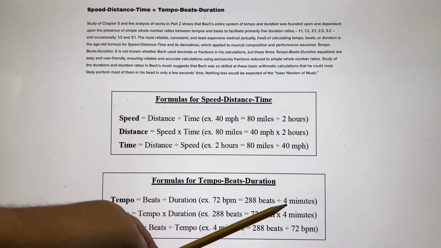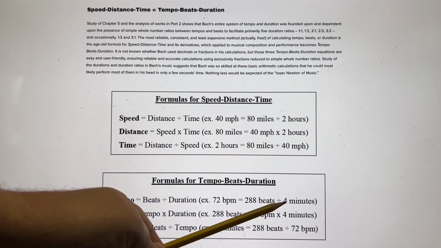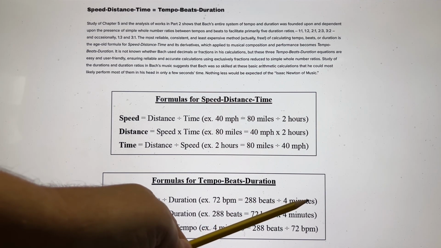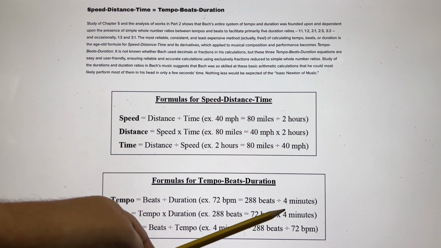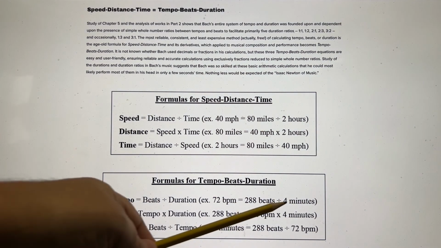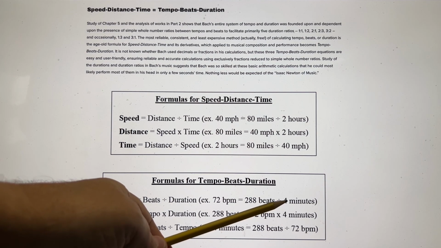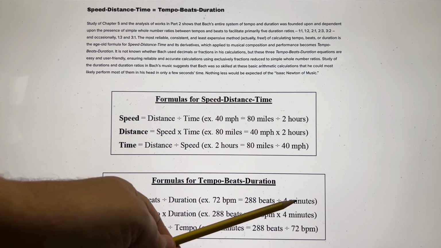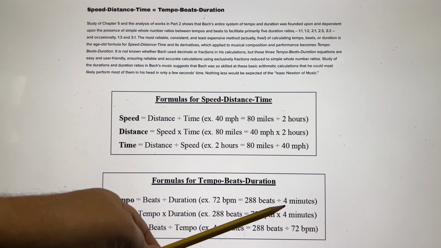Not always, but very often he would use a duration like 4 minutes or 6 minutes, for example, in cantata number 25, or 3 minutes.